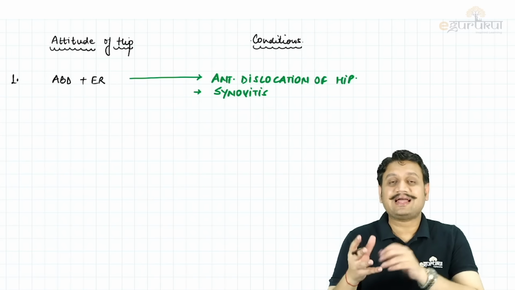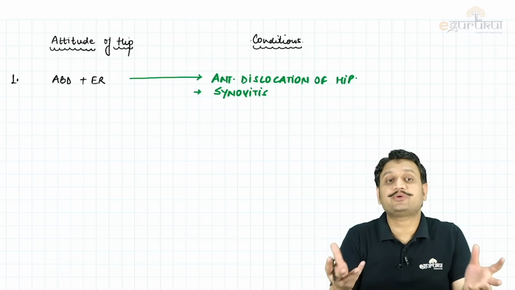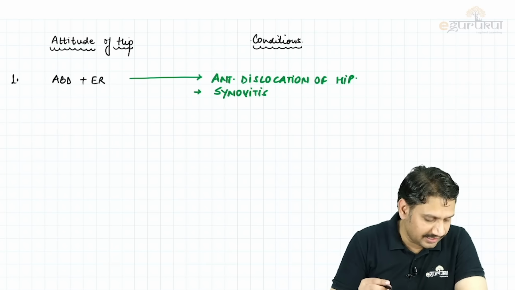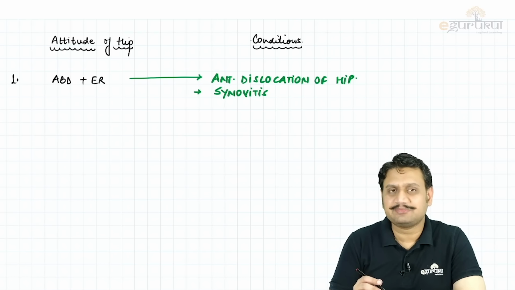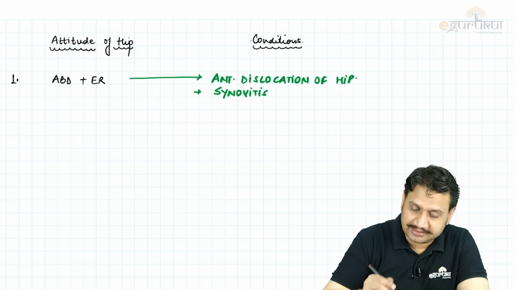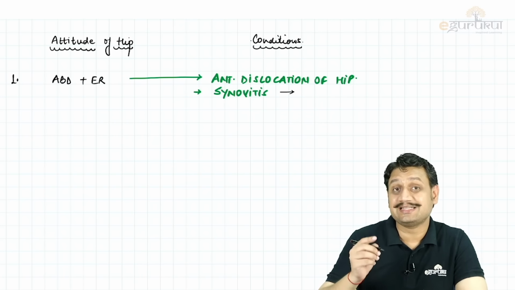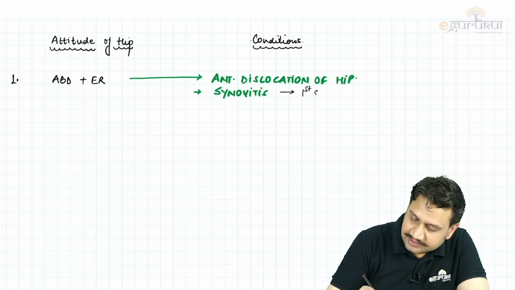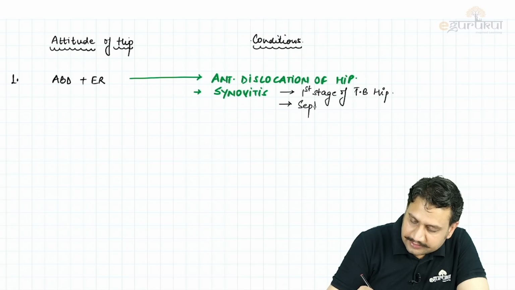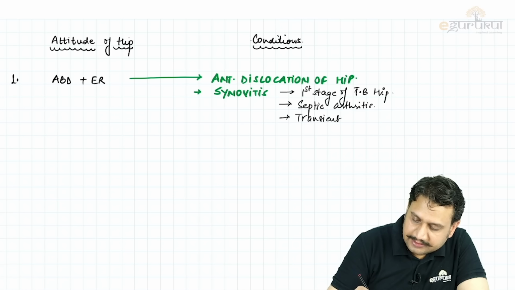Synovitis, to have the capsule in maximally open position, the hip is abducted and externally rotated all the time, isn't it? So synovitis will have the same thing. Now this synovitis, you should remember, can be seen as the first stage of what condition? TB hip, right? This can be a stage in septic arthritis, because that starts with synovitis only. It can be a stage in transient synovitis, and you know how to differentiate between these three.